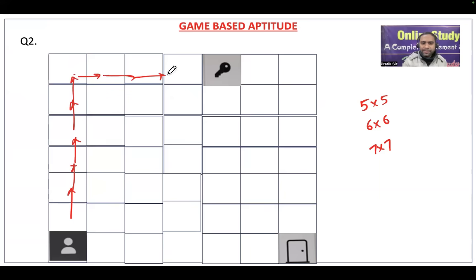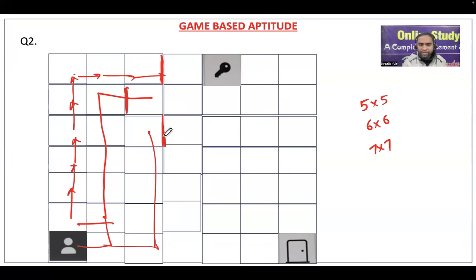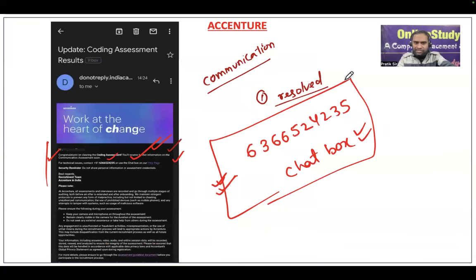Okay, and there was a lot of wall and a lot of path. Again there was a wall here. This question I will try to solve, and then I will tell you how exactly the question was. But the concept remains same. You have to avoid the wall. Because the wall in this grid will be unknown. You will be able to know only when these things come.